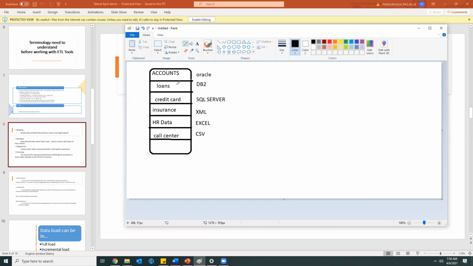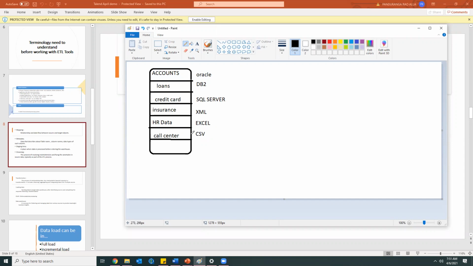If I want to see the loans department related info, I need to go to DB2. And if I want to check the credit card related details, I need to go to SQL Server. Like this, for each and every department, I need to go to the respective databases or files. So it will be very hard.